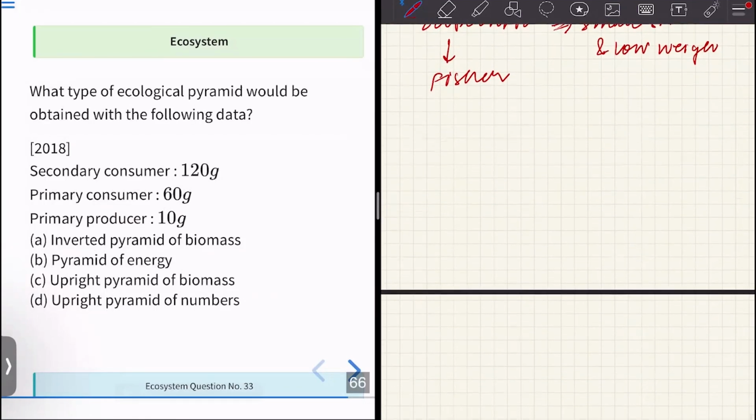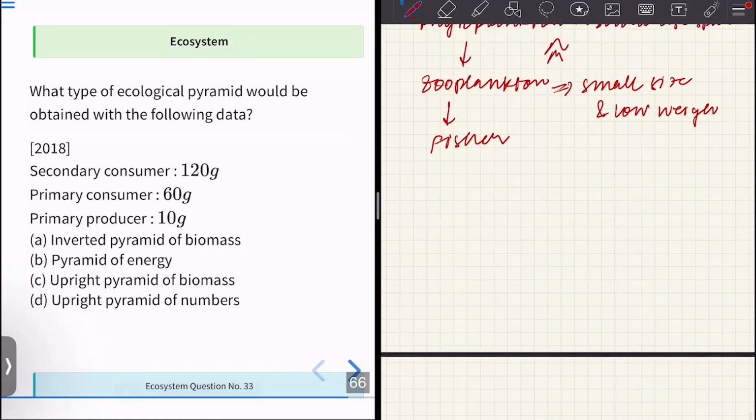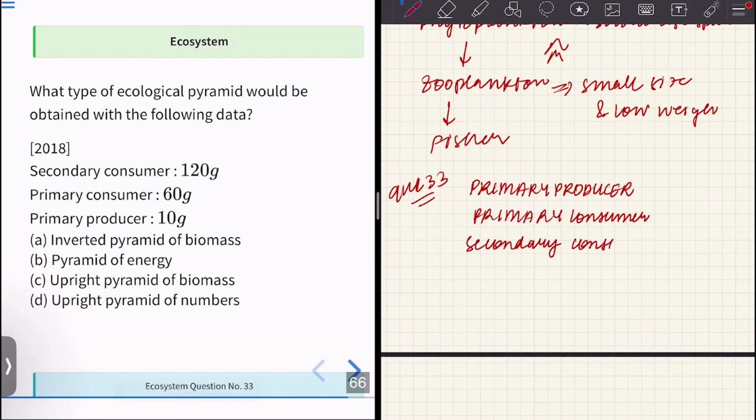Which of the following ecological pyramids is represented by the following data? We have question number 33. Primary producer is 10 gram, then we have primary consumer, then secondary consumer. We'll just write out the information. Primary producer is 10 gram. Then we have 60 gram. Then we have 120 gram.